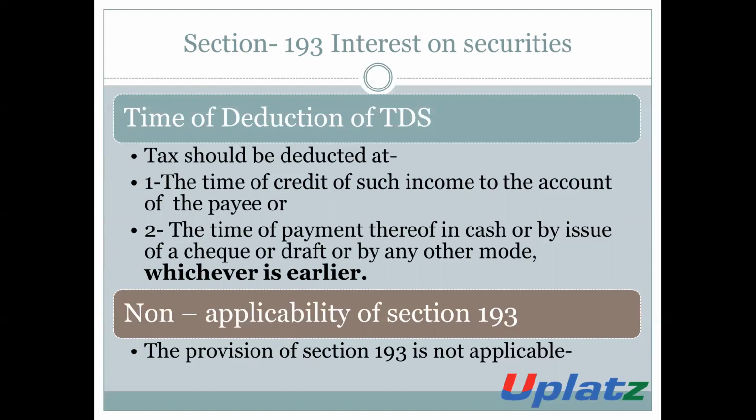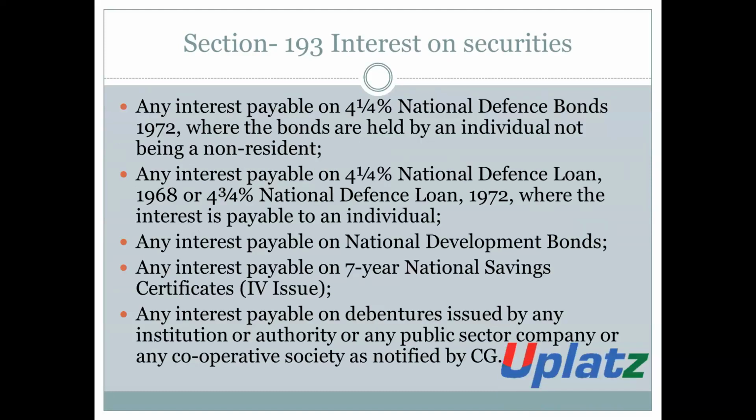Non-applicability of section 193: the provision of section 193 is not applicable in these cases. Number 1, any interest which is payable on 4.25% National Defence Bonds 1972, where such bonds are held by an individual who is not a non-resident.